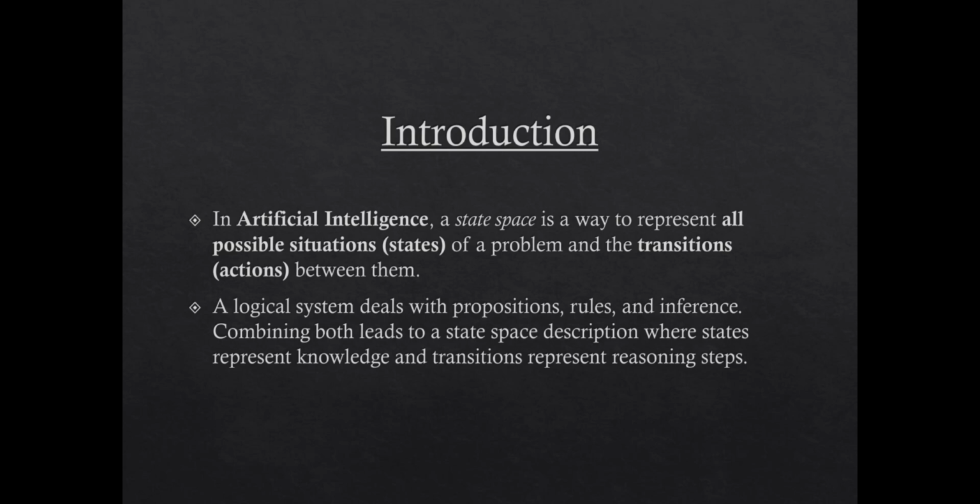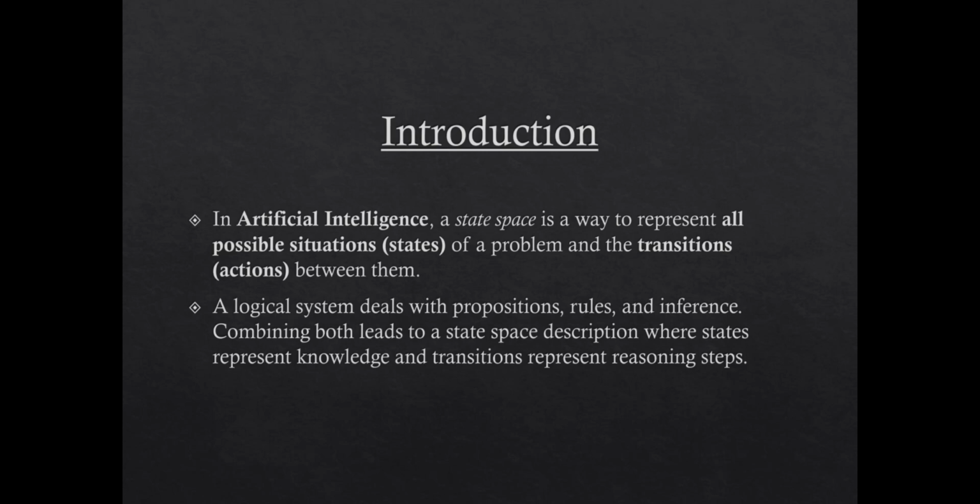In artificial intelligence, a state space is a way to represent all possible situations of a problem. Each situation is called a state, and moving between the states happens through actions. Now, a logical system works with facts, rules and reasoning. When we combine these two ideas, we get a powerful concept where each state represents knowledge and transitions represent reasoning steps. So basically, AI is solving problems by moving from one logical state to another until it reaches a solution.